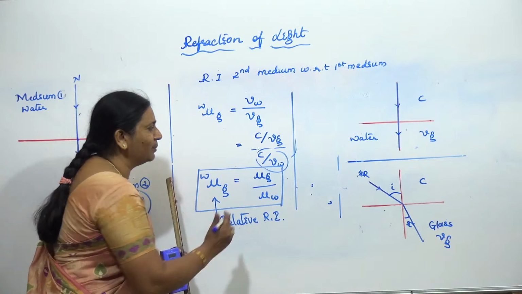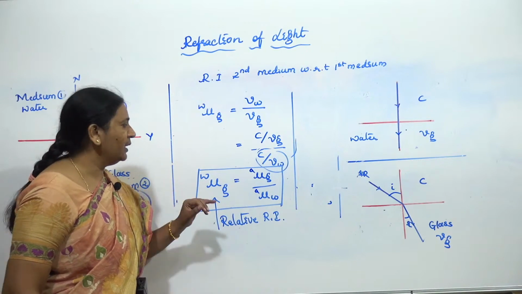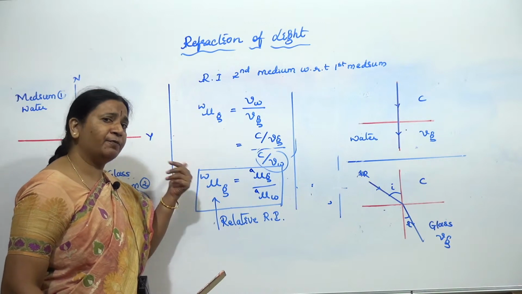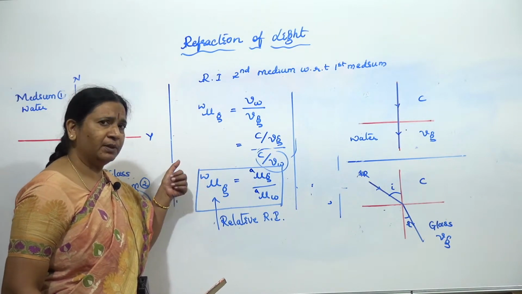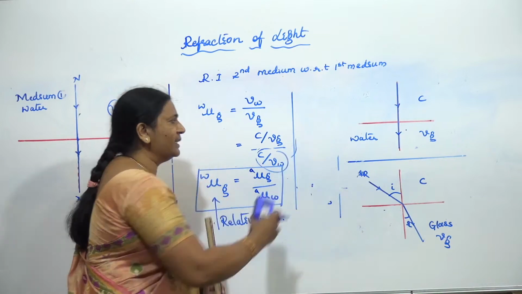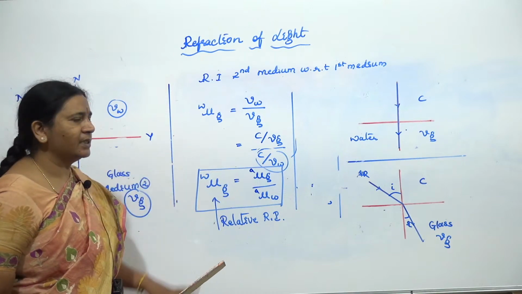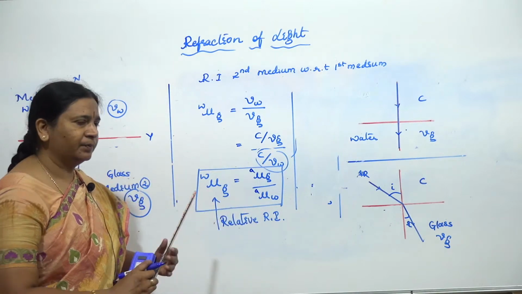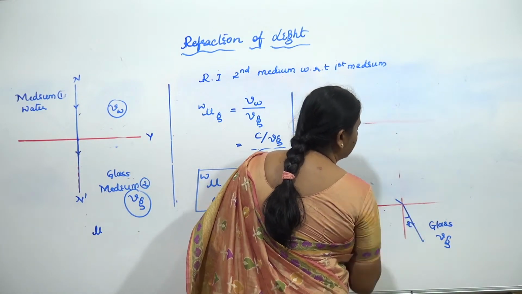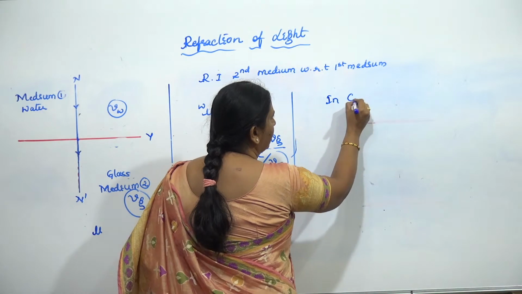Because here if I don't write anything, it means air is there or vacuum is there. So clearly you have to mention: the refractive index of an optical medium with respect to another medium apart from air or vacuum is known as the relative refractive index. And instead of drawing these diagrams, you can write directly identical things in your derivation. So this comes as a relation between relative refractive index and the absolute refractive index. After completing taking the example, you can generalize it. So in general, what can I write?